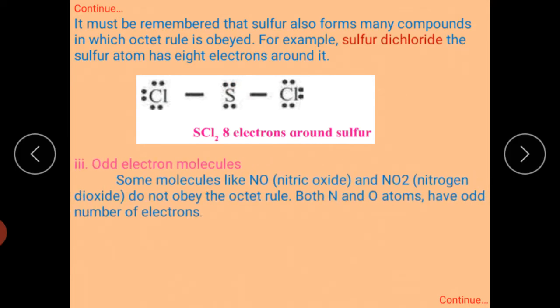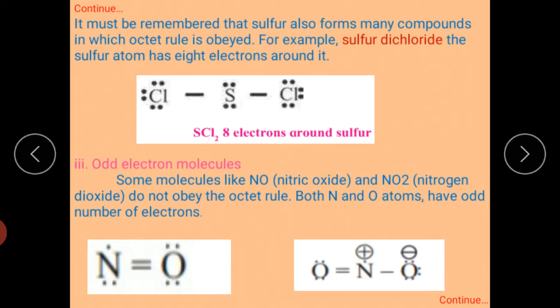Next is the odd electron molecule, such as nitric oxide and nitrogen dioxide. Here nitrogen contains 7 electrons in its valence shell, and 7 is an odd number. Hence, during the formation of NO, nitric oxide, or nitrogen dioxide, the molecule contains odd electrons, but this molecule is stable. This is an odd electron: a single electron is present on nitric oxide as well as nitrogen dioxide.